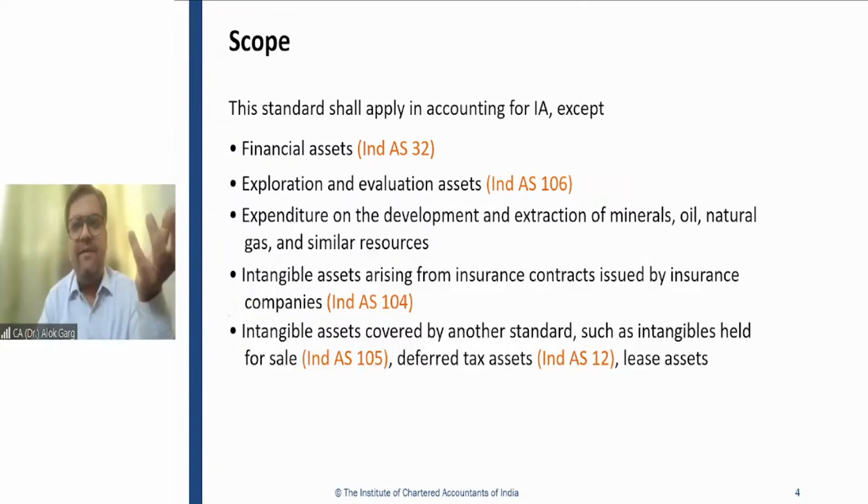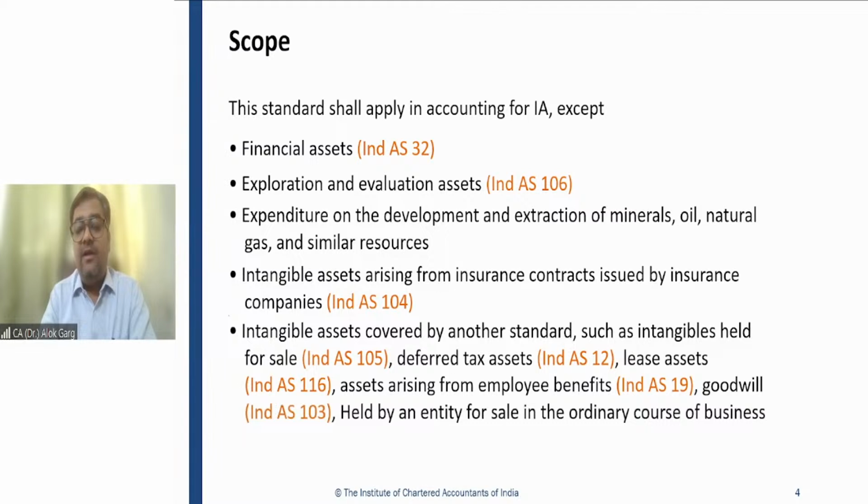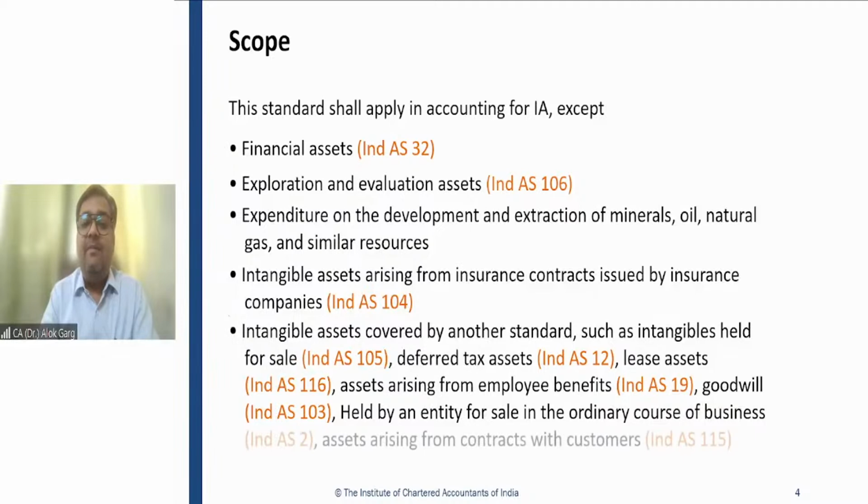Deferred tax asset. I have recently taken an example of deferred tax asset. It is covered by Ind AS 12. Lease assets are covered by Ind AS 116. Asset arising from employee benefits is covered by Ind AS 19. Goodwill is covered by Ind AS 103, the business combination standard. Asset held by an entity for sale in the ordinary course of business is inventory, Ind AS 2. For example, Infosys is selling software, Tally is selling software. So these are the inventory for these companies. These are not the intangible asset for these companies.